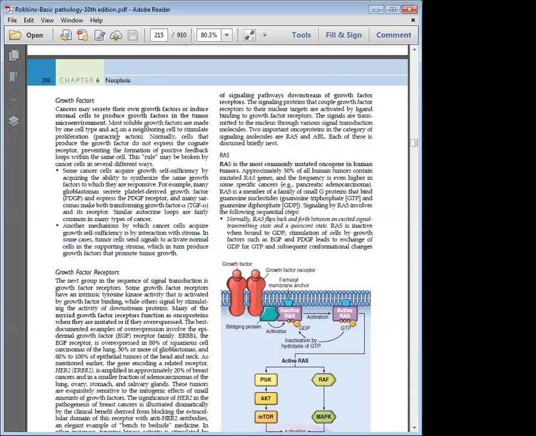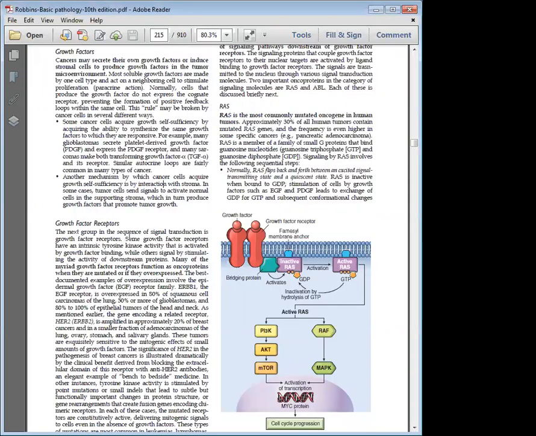So now we go to the second part. I told you, in physiology you need a growth factor first. The growth factor should come and bind to the growth factor receptor. Only when a growth factor binds to its growth factor receptor can you have signal transduction happening, leading to cell proliferation. So the next group in the sequence is the growth factor receptor.